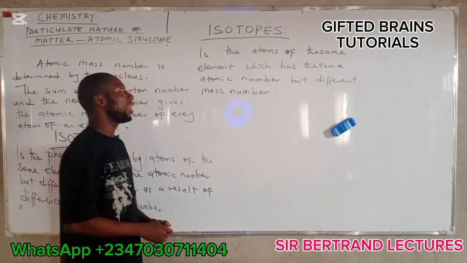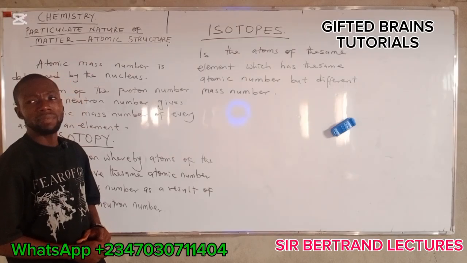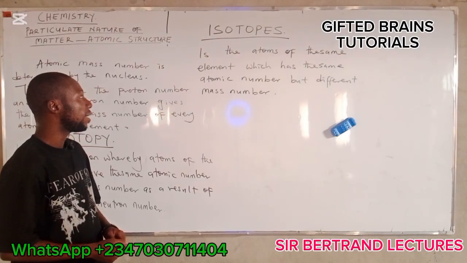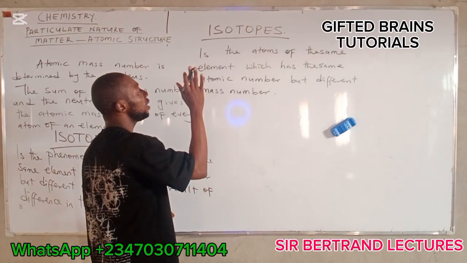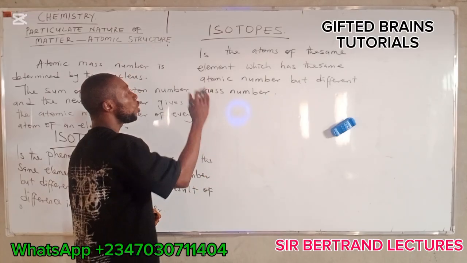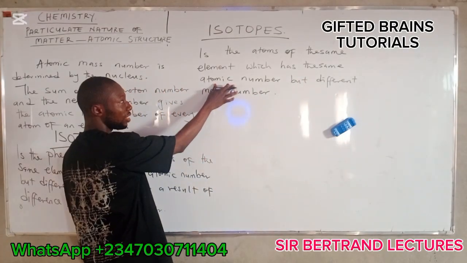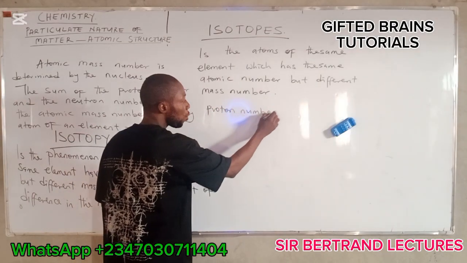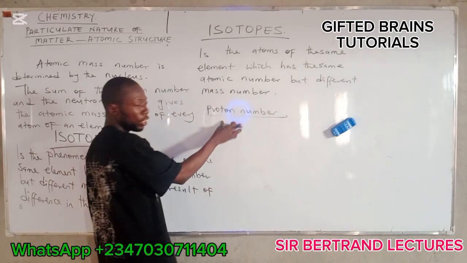Isotopes are atoms of the same element which have the same atomic number but different mass number. Or you can say that isotopes are atoms of the same element which have the same proton number. Why? Because proton number is the same as the atomic number.